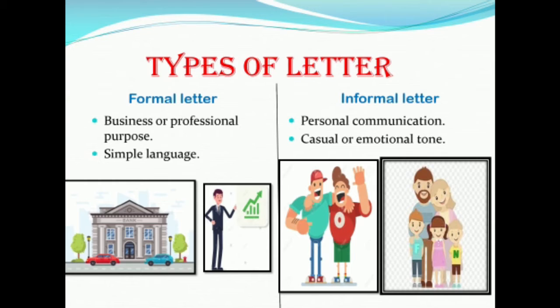Formal and informal. An informal letter we write to our friends, relatives or anybody with whom we have a special bonding, and the language is casual and the tone is emotional.